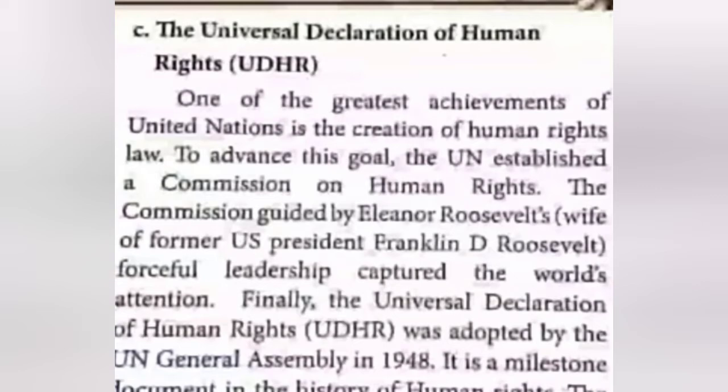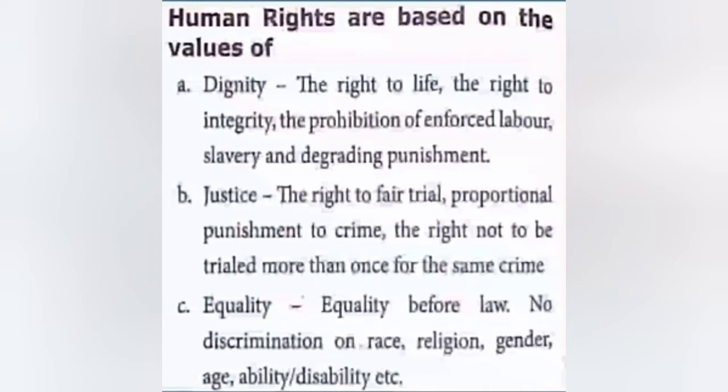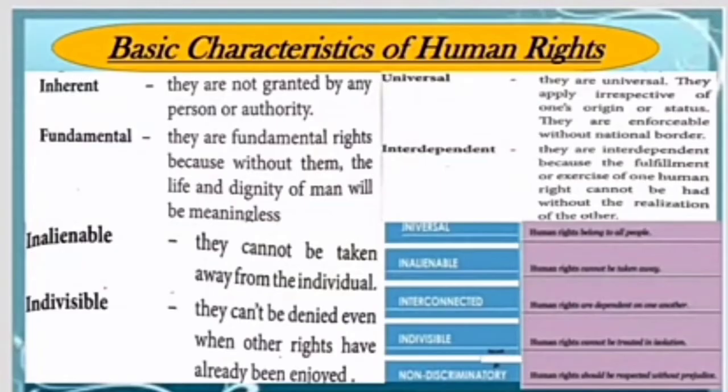Next, we will learn about how human rights are based on the values of the Universal Declaration of Human Rights. The UN established a Commission on Human Rights. The Commission, guided by Franklin Roosevelt, produced a milestone document in the history of human rights. Next, we studied that human rights are based on the values of dignity, justice, equality.